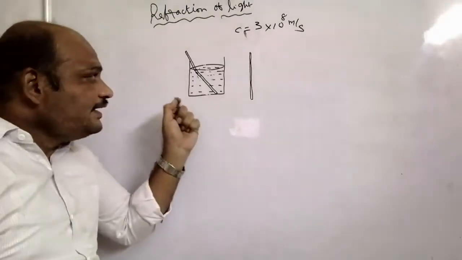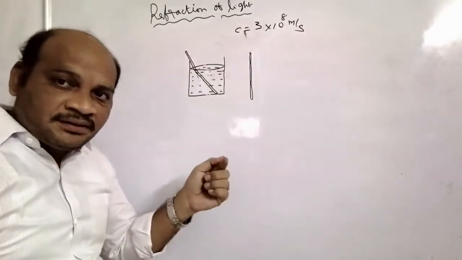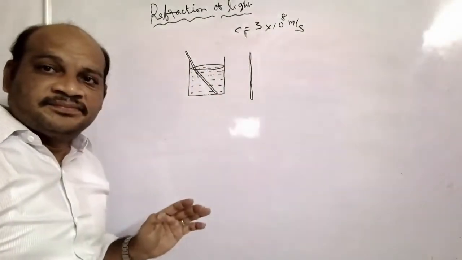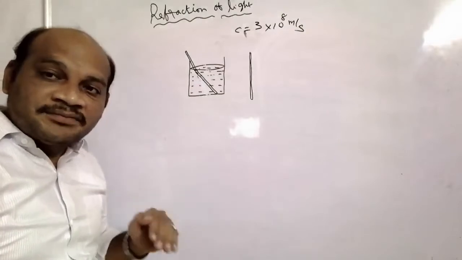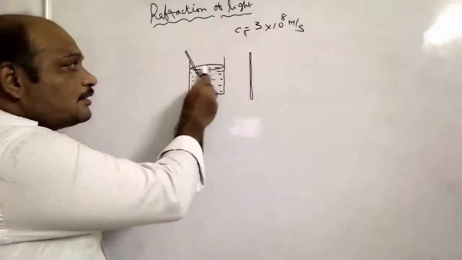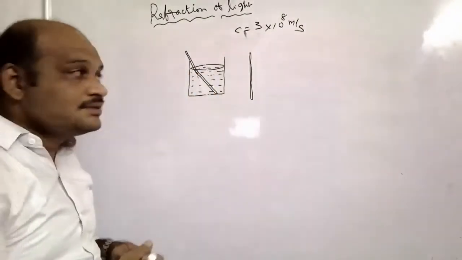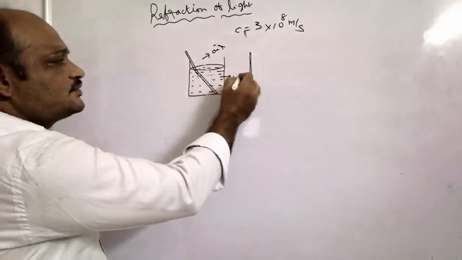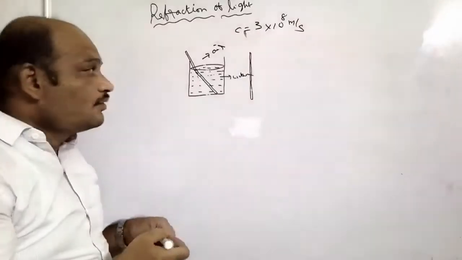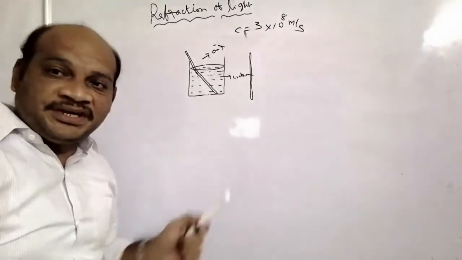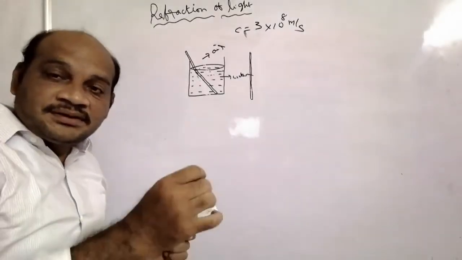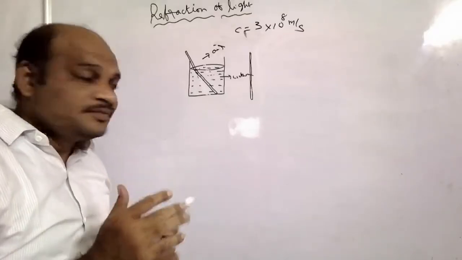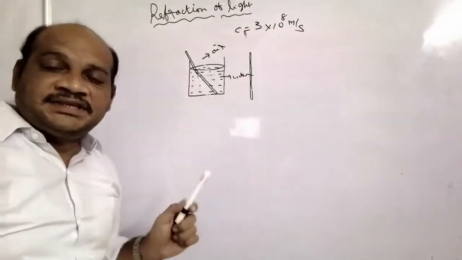Means when light propagates from one medium to another medium, at the separation of the two mediums, here this is for example air, this is water, the velocity of light changes. At the same time, it bends, light bends.